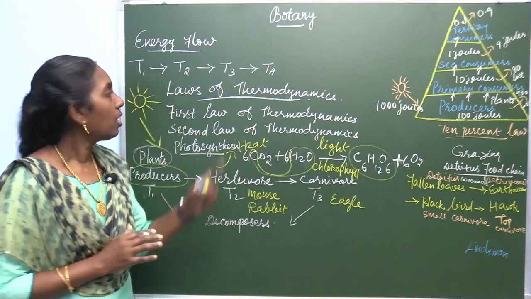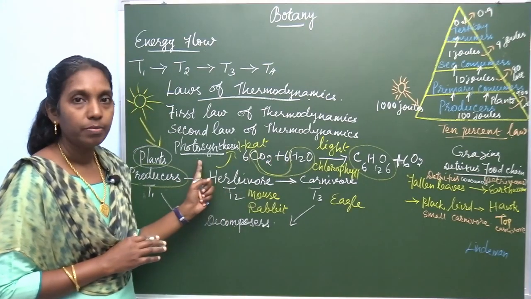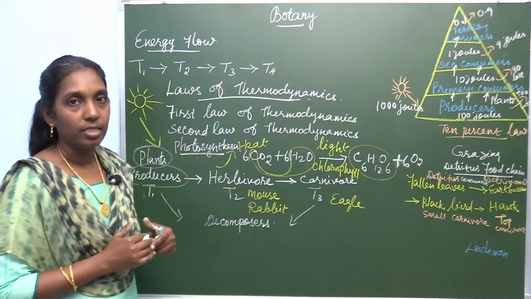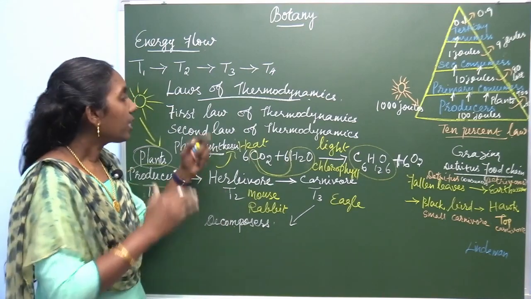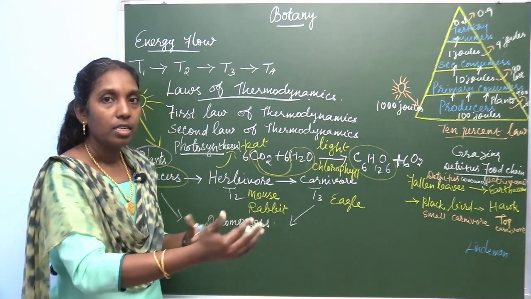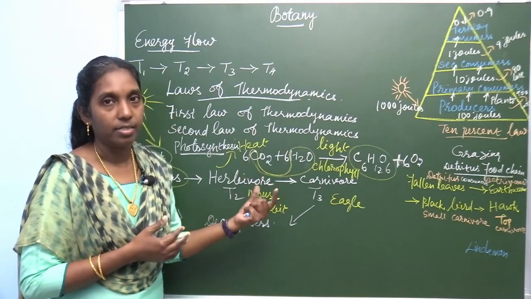So you remember the first law of thermodynamics, for which you write the example of photosynthesis. Energy is transferred from one trophic level to another. Energy is neither destroyed nor created. Second law of thermodynamics: while transferring the energy, a certain amount of energy is released in the form of heat.